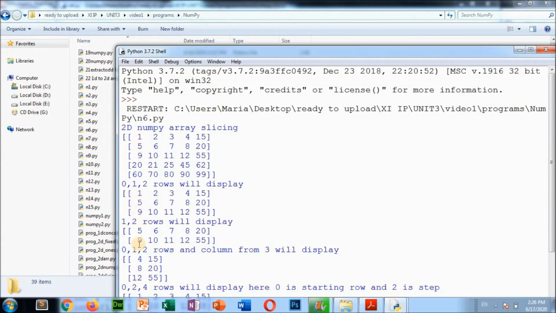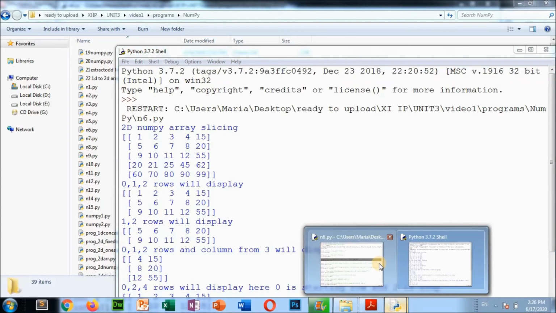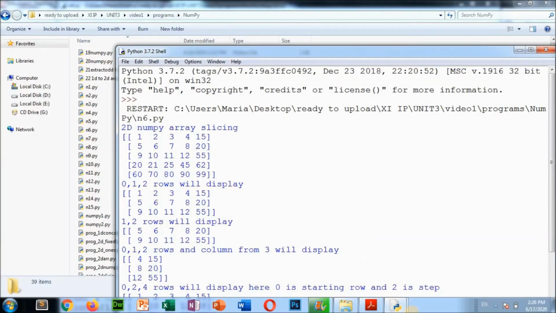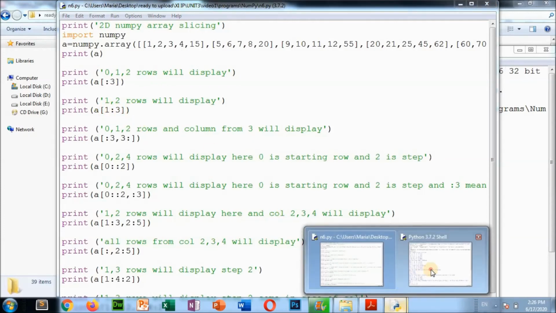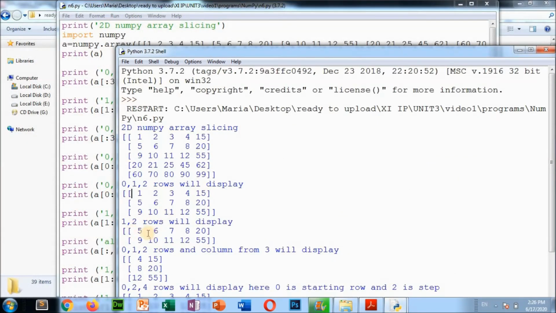Okay, so in the next one, see, this is done. This means what? In the number of rows only, which rows will come? Starting row is 1 and ending row is 2 here, because the last value is 3. So rows 1 and 2 will come. In the next one, see here, this is row 0, this is row 1, 5 6 7, so 5 6 7 is coming, and row 2 is what? 9 10 11 12, so 9 10 11 12 is coming. Okay, rows 1 and 2 are coming.